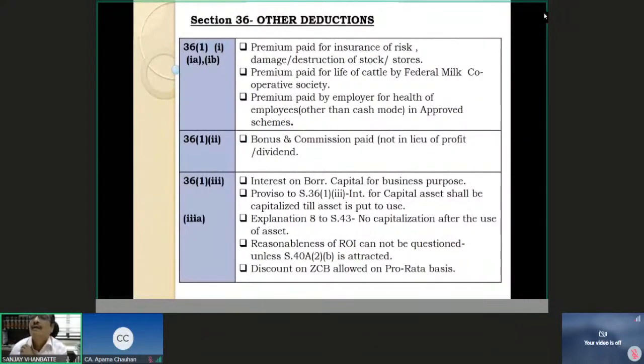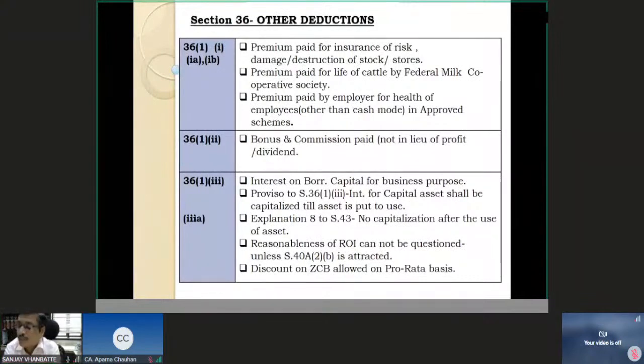In that case, the assessing officer has the authority to overlook your structuring of the transactions, and the written down value in the hands of the transferor may be taken as the written down value in the hands of the transferee.